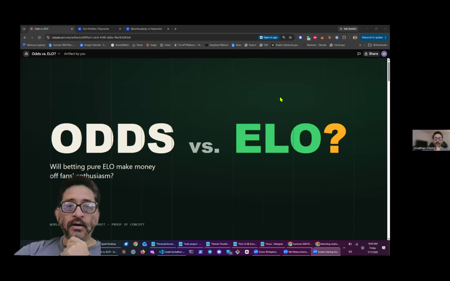My name is John Chong, and this is a Polymarket live betting bot that places live trades on the World Cup. I built this to test whether a naive bot built on some Elo models could make money betting against fans if it did it basically all on its own.